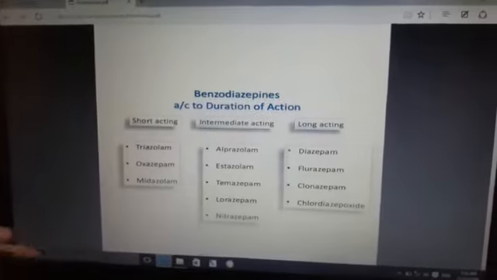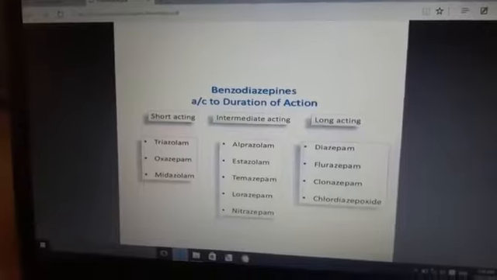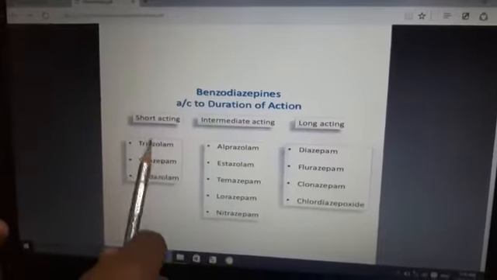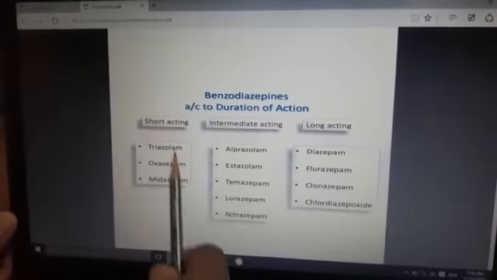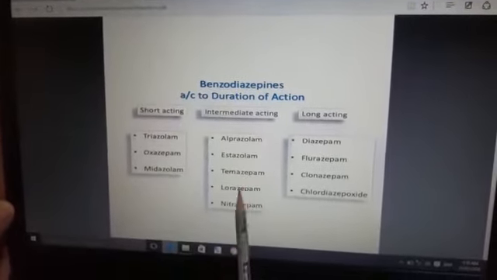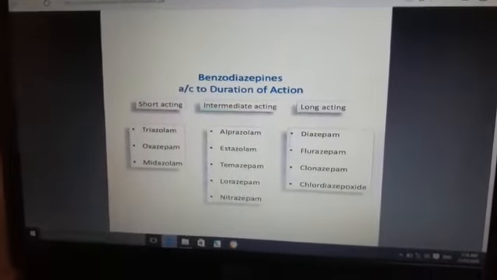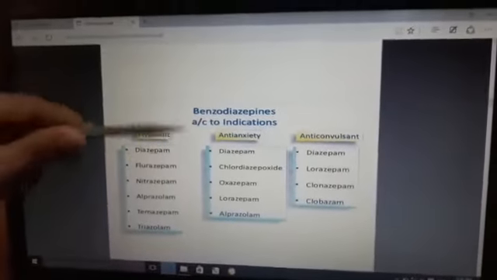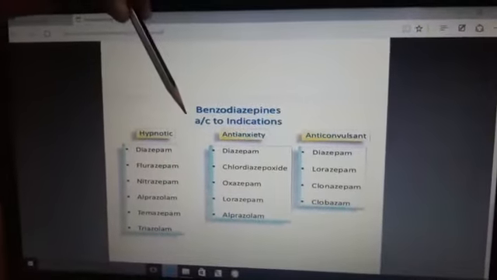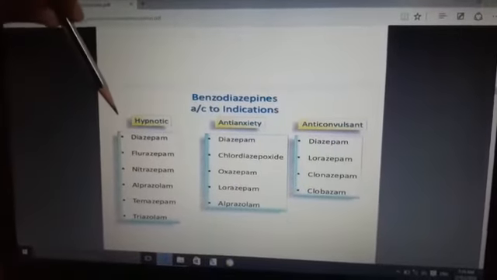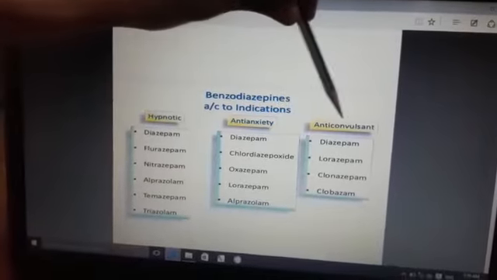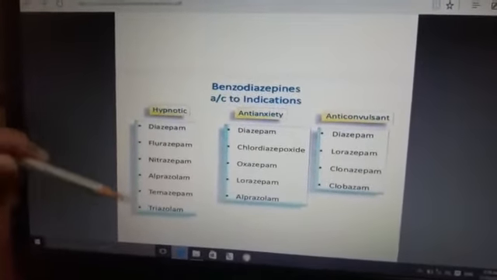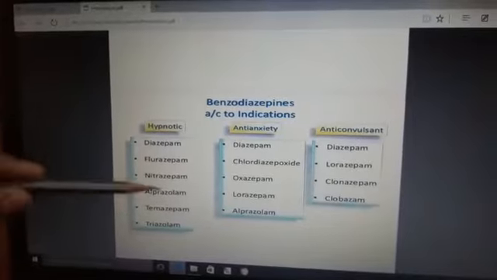Again, classification of benzodiazepines by duration of action: short acting, intermediate acting, and long acting. Short acting has three drugs, intermediate acting has five drugs, and long acting has four drugs. This is the classification of benzodiazepines. Benzodiazepines are hypnotic, anti-anxiety, and anticonvulsant. Those are the examples of benzodiazepines by classification.